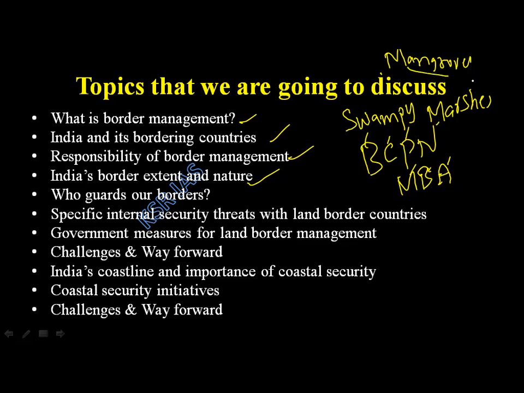I will try to share some videos regarding this, regarding BSF, regarding ITBP, so that you can see actually how the border will look like. You can understand the difficulty of our border guarding forces. It's not that easy to guard our borders. Some people will just very generally say that our border guarding forces are not working. If they are working, how are terrorists entering? Now we can understand. It's not that easy to guard our borders. The kind of geography that we have, the kind of difficulties they will face.